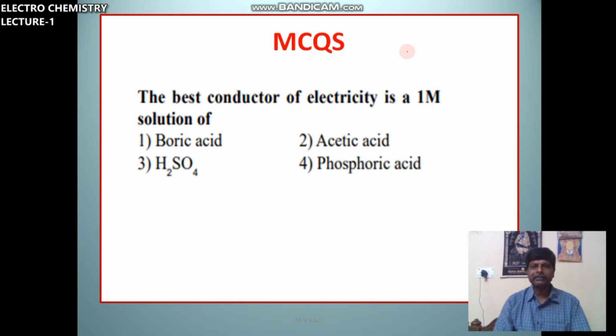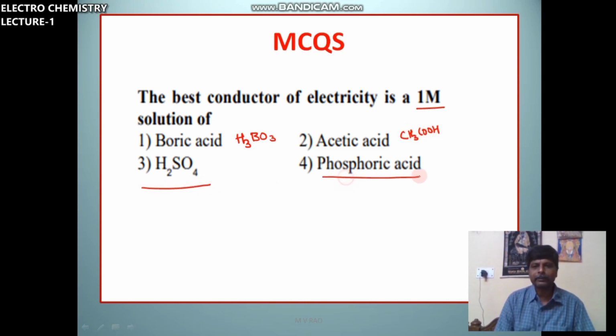Here are some MCQs based on today's class. This is an important question. The best conductor of electricity is a 1 mole of H3BO3, acetic acid CH3COOH, sulfuric acid, or phosphoric acid H3PO4.